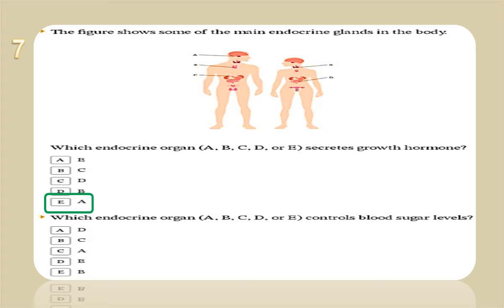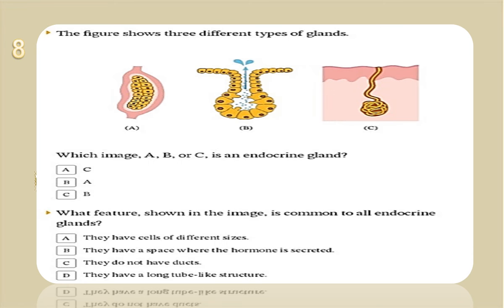Okay, the other one: which endocrine organ controls blood sugar levels? We have the pancreas, letter E. It's one of the endocrine glands that control the sugar levels. Okay, let's go to question 8.